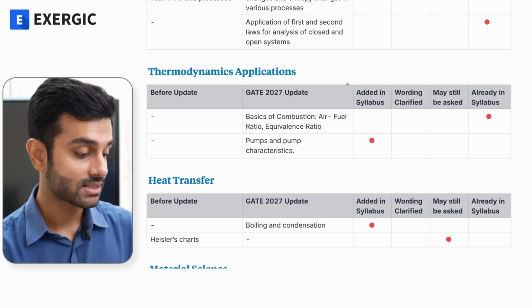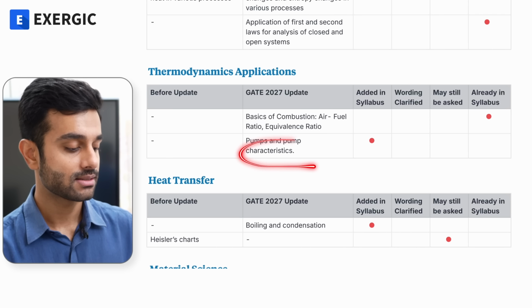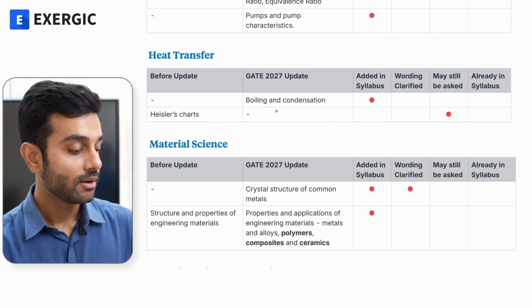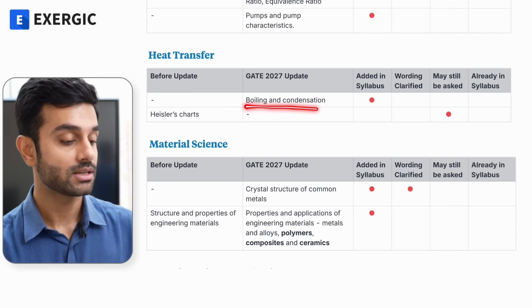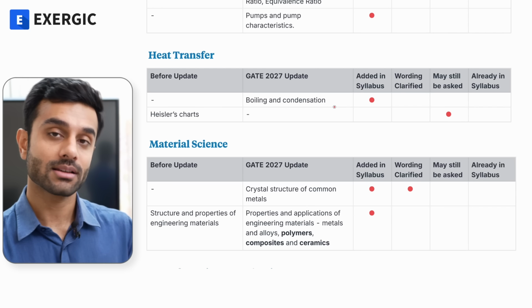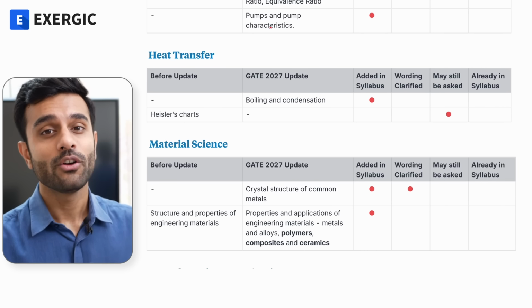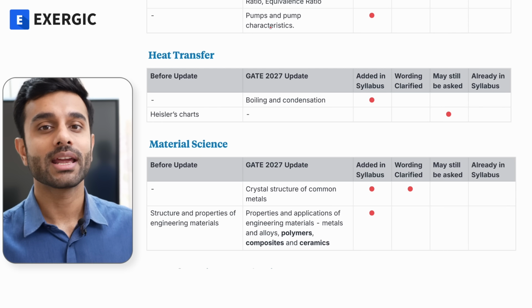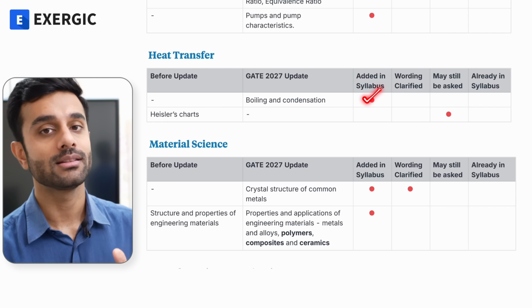The summary of this, as you can see, is that there is some addition, especially in this category of thermodynamics application. Coming to heat transfer, boiling and condensation was not mentioned earlier. Now it has been mentioned separately. Again, I think it's a good addition because this is a topic similar to pumps and pump characteristics, which is asked in PSU exams as well as interviews, but GATE was restrained about it. So I will consider it as an addition in the syllabus.